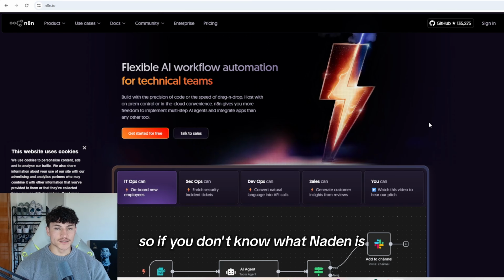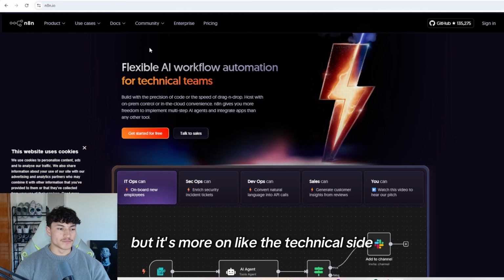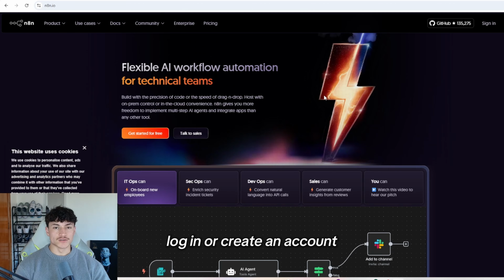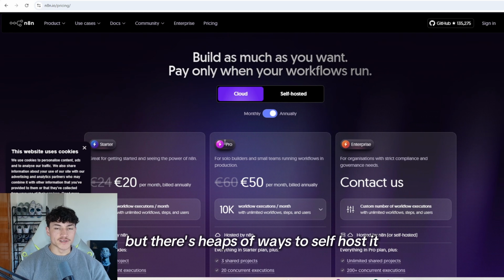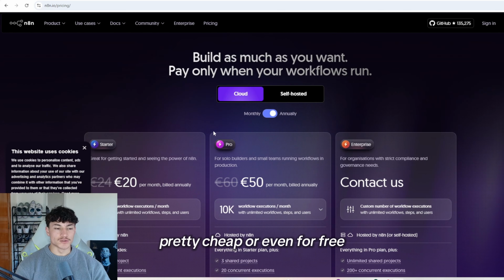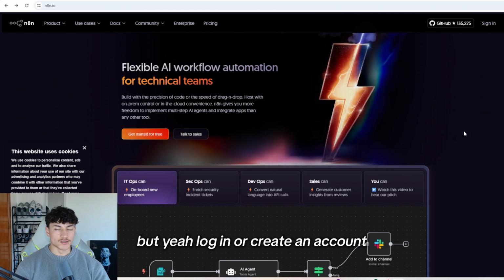So if you don't know what N8N is, it's just like another automation platform, but it's more on the technical side. It also costs money if you're going to use the cloud hosted version, but there's heaps of ways to self-host it pretty cheap or even for free. But yeah, log in or create an account.